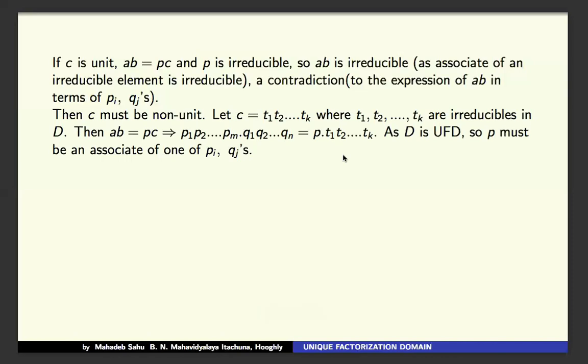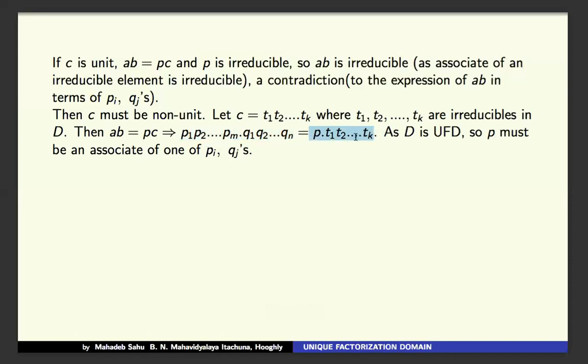Now D is a UFD. So P must be an associate of one of the Pi or Qj. Why? Because in a unique factorization domain, this expression and this expression are the same.